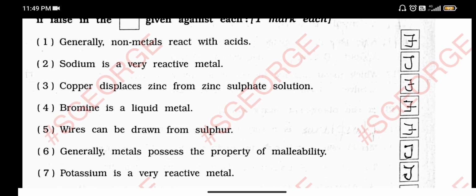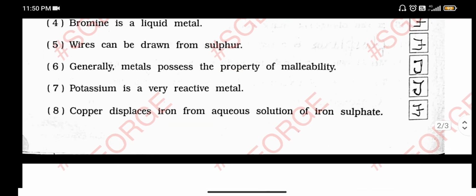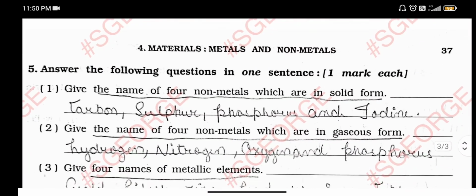Bromine is a liquid metal. I am sorry, this is also wrong. Wires can be drawn from sulfur. Oh my god, they can only be drawn from copper. Generally, metal possesses the property of malleability. It's a very correct answer. Very true. Potassium is a very reactive metal. Yes, we all know. True. Copper displaces iron from the aqueous solution of iron sulfate. Wrong. False. Now let's go to the short answer questions.